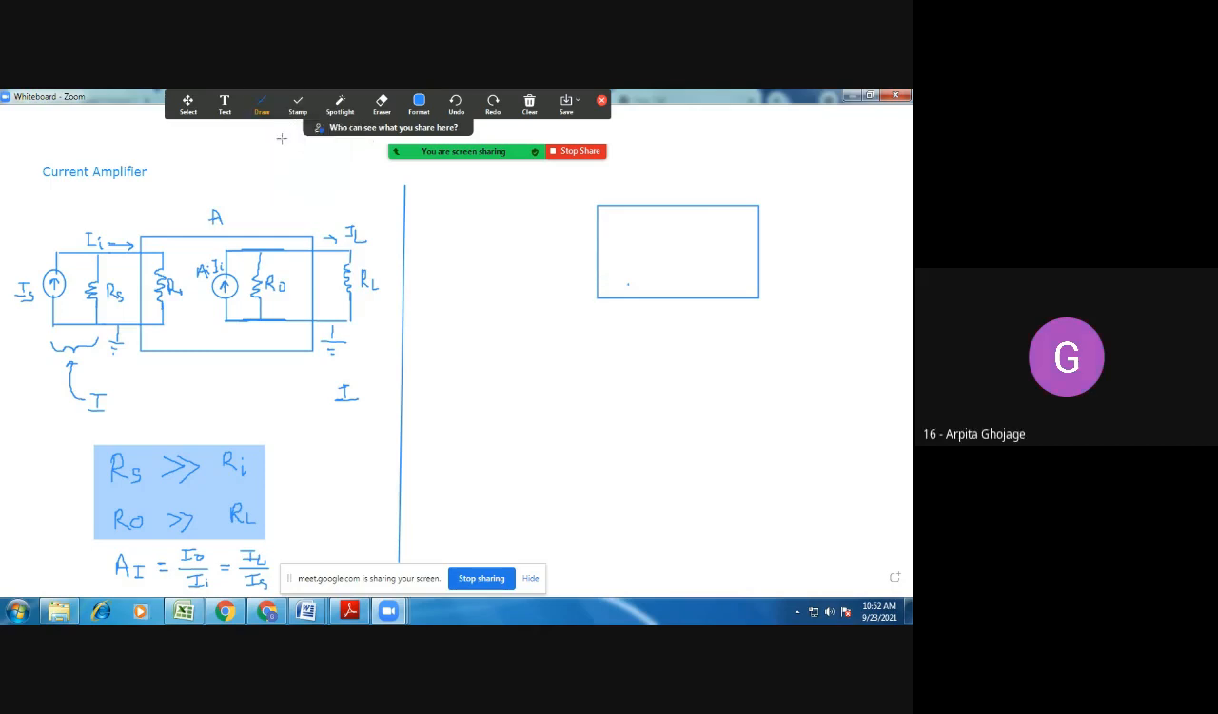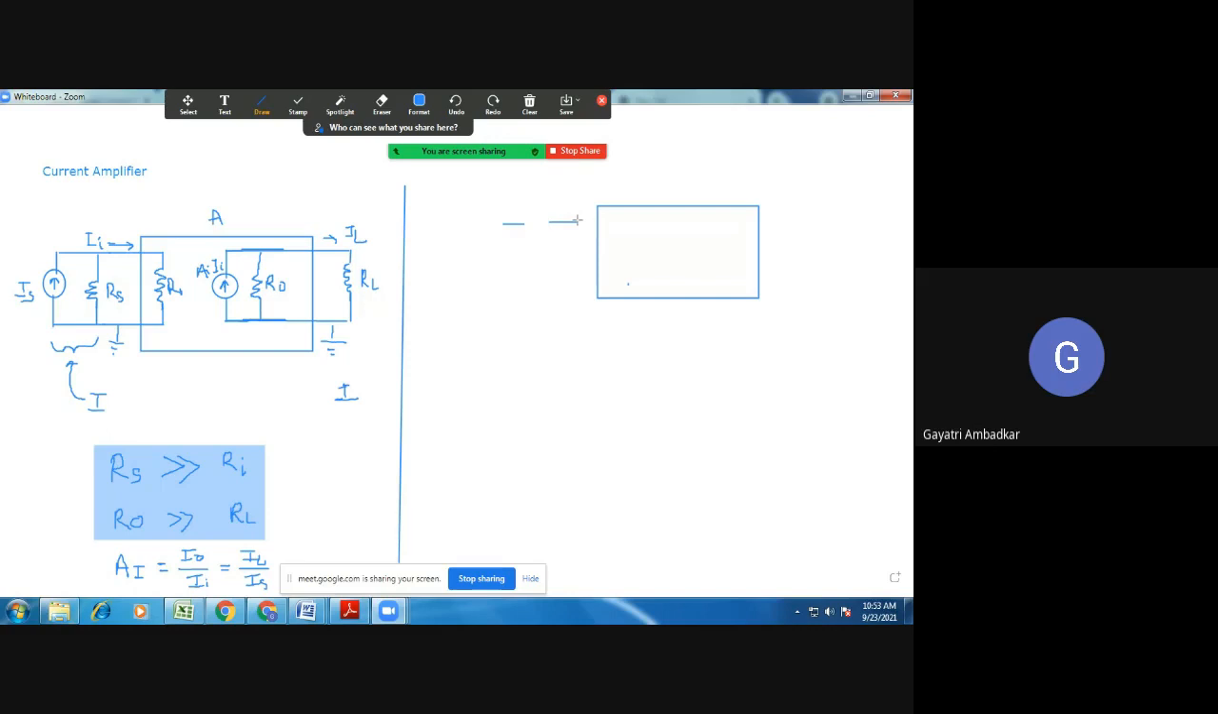Voltage. Okay, current. First of all, remember the formula of transconductance. What is conductance? 1 upon R. Very good. 1 by resistance. So what is the formula, ratio of V to I or I to V? I to V.